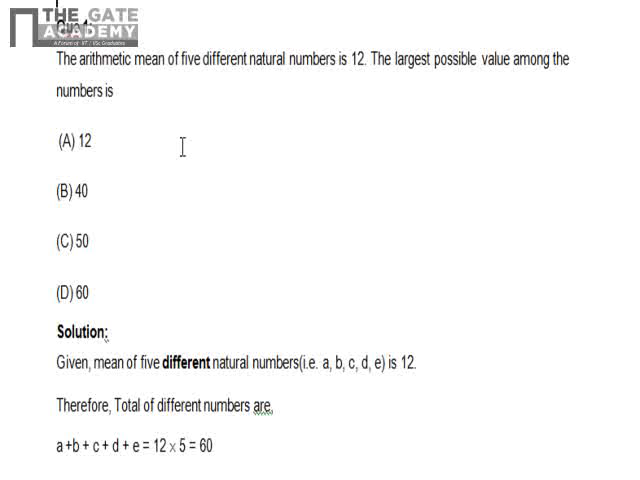Now we'll see some of the examples which were asked in the actual GATE paper. The first one is the arithmetic mean of 5 different natural numbers is 12. The largest possible value among the numbers is. It is the same as our first example. Suppose I'm assuming the values are A, B, C, D, E. So the total of A, B, C, D, E is 12 into 5, that is equal to 60.